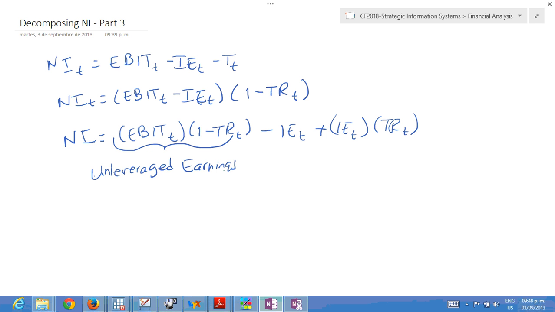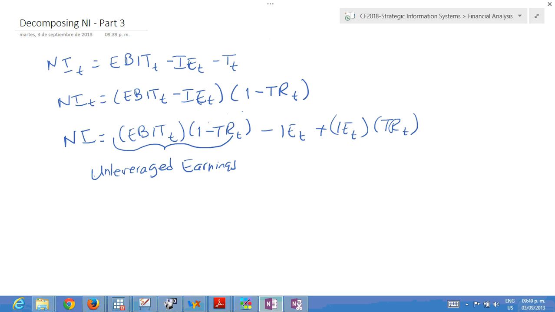Why unleveraged earnings? Basically because this is an amount that would be earnings after taxes in the case of no financing from debt. If a company does not finance from debt, this would be the net income. Why?